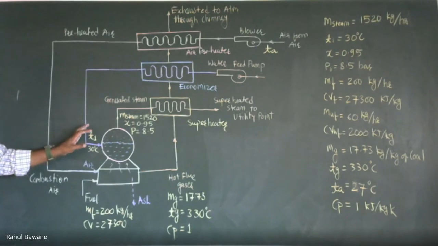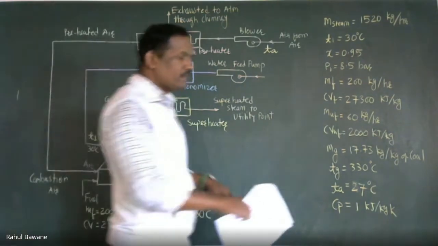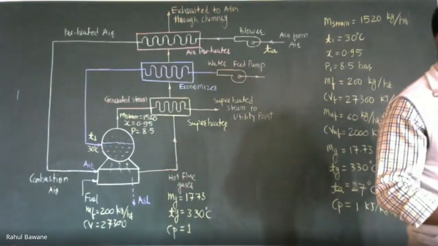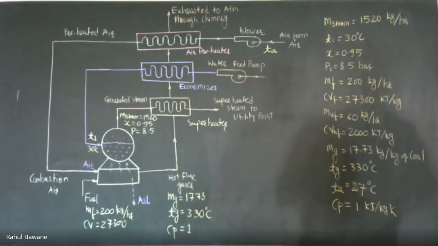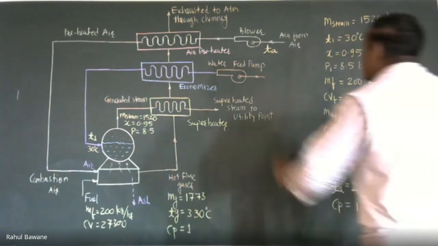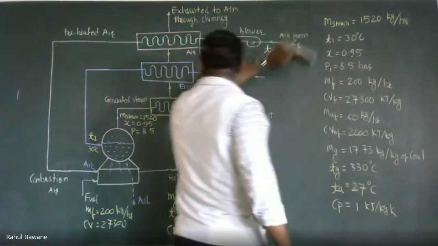Correct? Now, what he said: draw the heat balance sheet. Second, boiler efficiency. Third, equivalent evaporation. Correct? So in short, I am going to explain. So here I am erasing now.